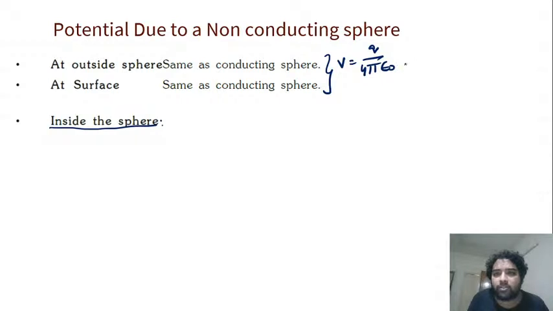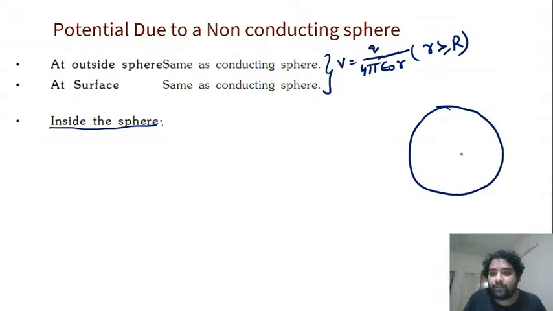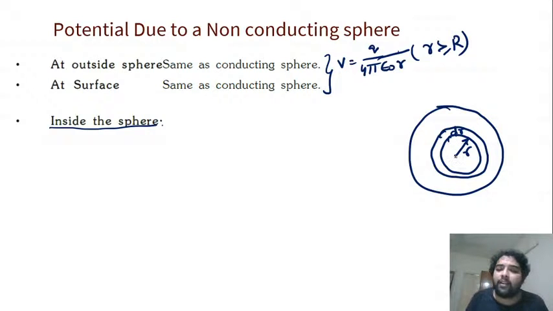We'll call it small r, because this holds for r greater than or equal to capital R. Till the surface, we can use this formula, right? Once we go inside the surface, we know how the field is changing. What is the field inside? Let me draw a sphere. We have a sphere here. At a distance r, if I take a small element dr here, you know the field at this particular point, right? If you don't remember the formula, you can derive it also.